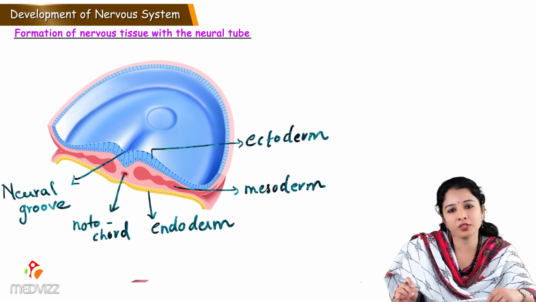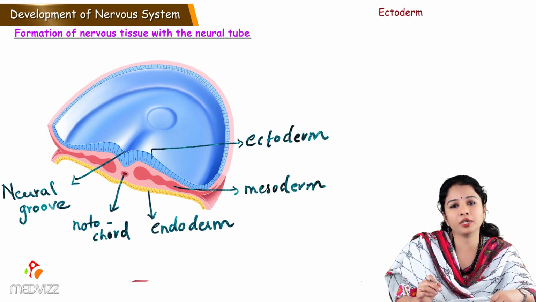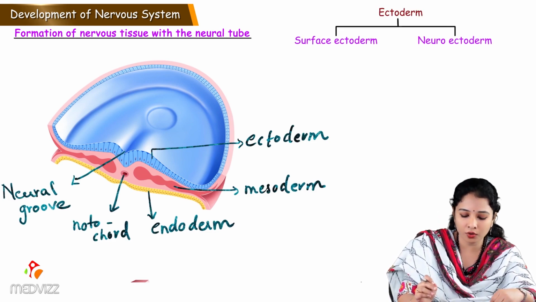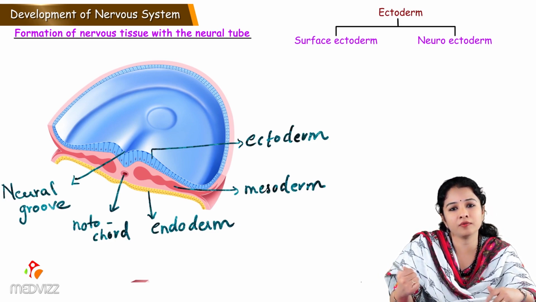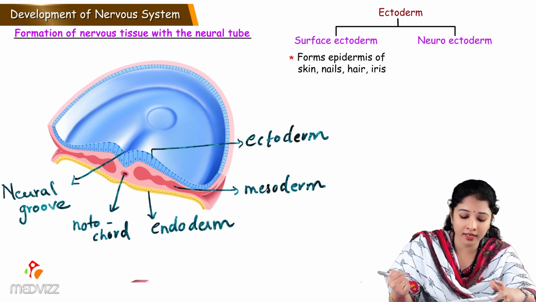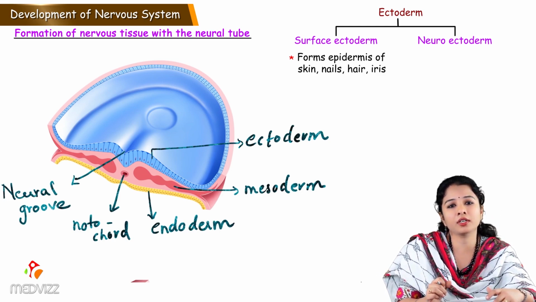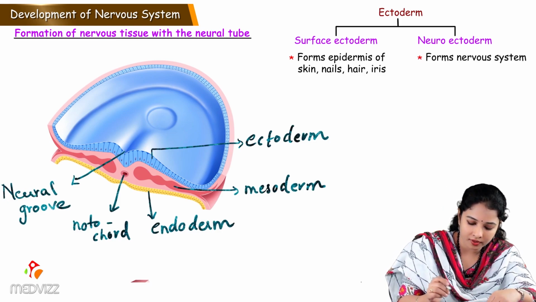Because of the formation of this neural groove, we can divide the ectoderm into the surface ectoderm and neuroectoderm. The peripheral part is formed by the surface ectoderm which later forms epidermis of the skin, iris, nails and hair, whereas the neuroectoderm leads to the formation of nervous system.